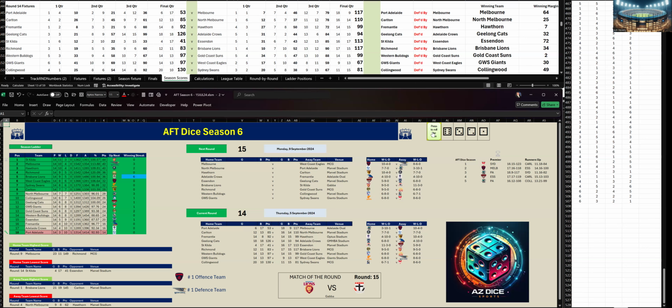Brisbane are the in-form side. They've won 6 in a row. They are 5th on the ladder. They're only 2 games off top. The next match of the round is Brisbane Lions versus St Kilda in round 15 at the Gabba. So it's 1st versus 5th. We've got Melbourne as the number 1 offense team and West Coast the number 1 defense team.